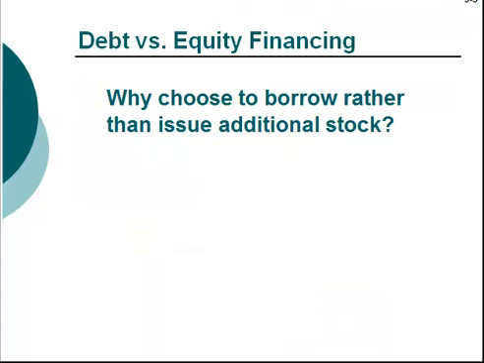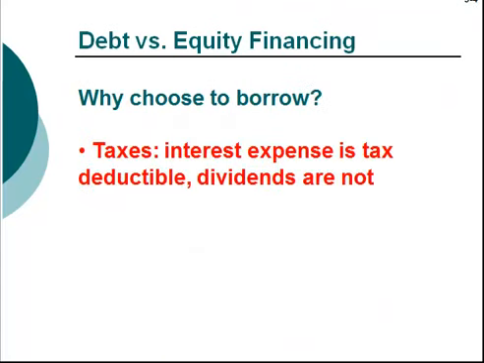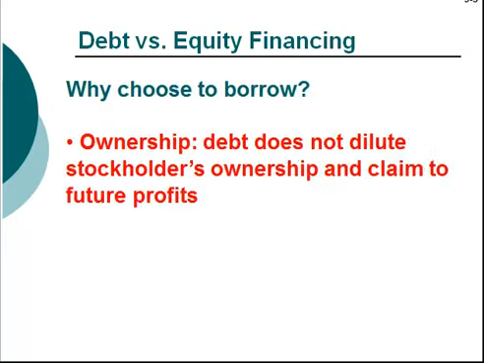Why would a company choose to borrow rather than issue additional stock? There are two primary reasons. One is that interest expense is tax deductible, whereas dividends that are paid to stockholders are not deductible. Because interest is deductible, it reduces the amount of taxes that a company must pay and thereby increases the company's cash resources. A second reason is that debt does not dilute a stockholder's claim to the ownership interest in the